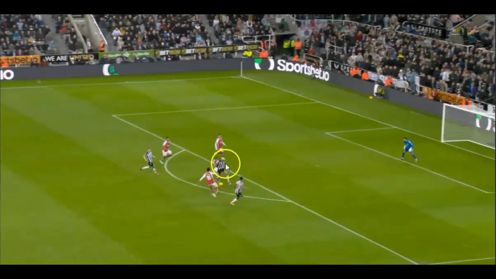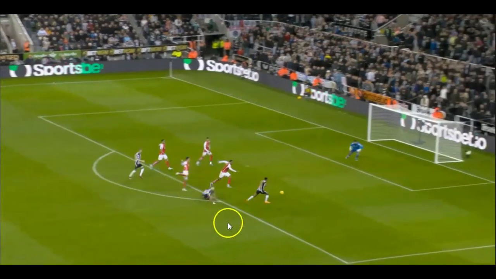Because he can't do it, he's under too much pressure. So this is where the extra runners count. Can he get the ball to the extra runner, and can the extra runner get a shot on goal? No. Little Arsenal player picks his pocket just like he did the other one. This sort of describes a lot of the game. It was a bit messy. No one really had control, and everything's bouncing backwards and forwards.